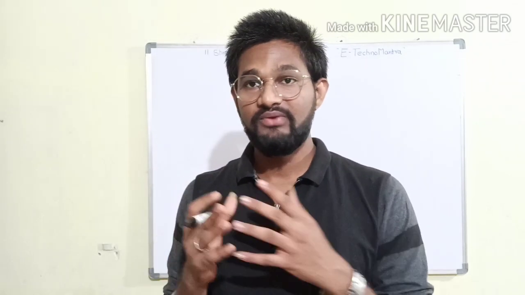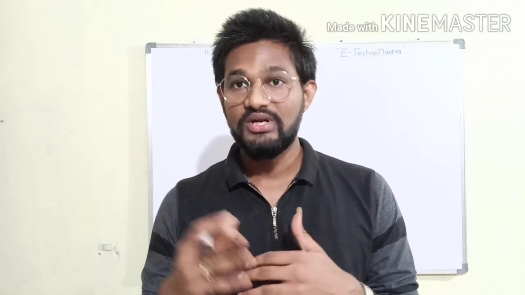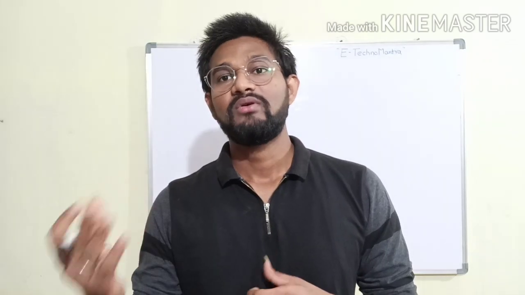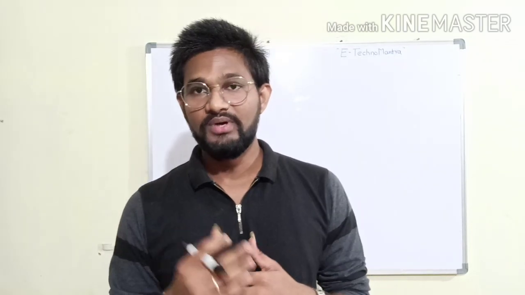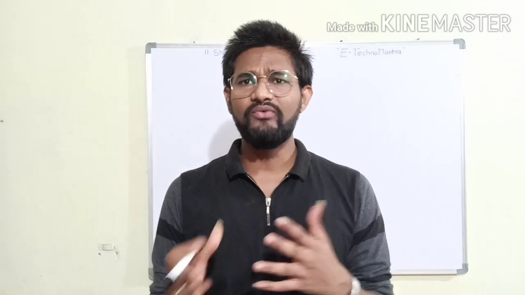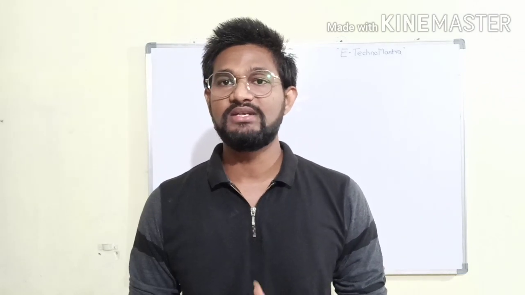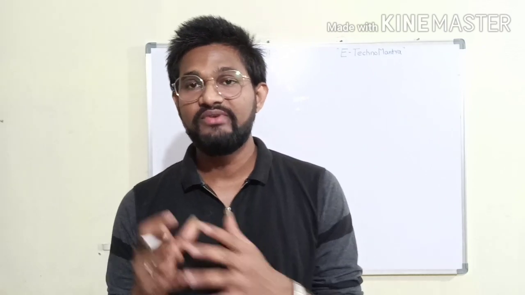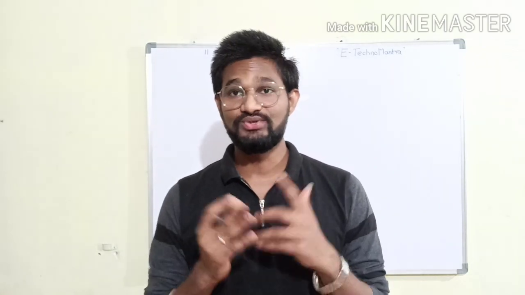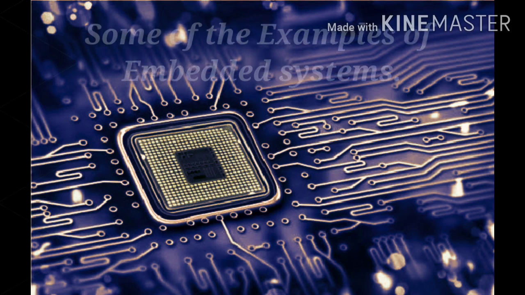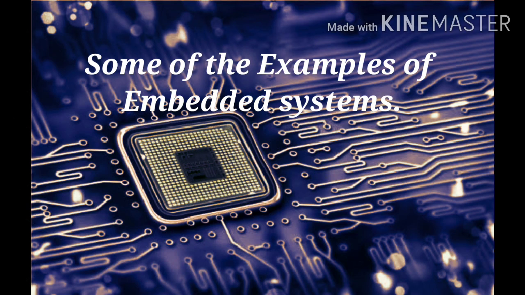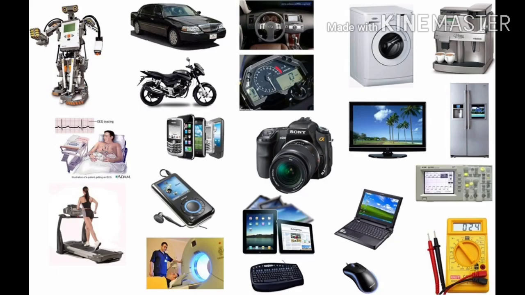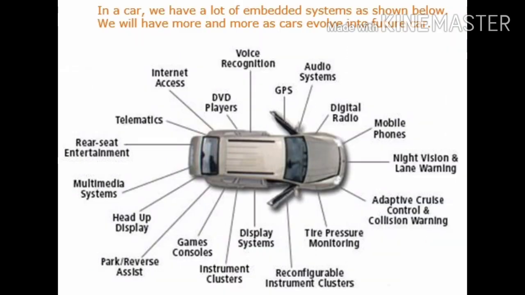One example we say is a washing machine. Another example is a car, AC, your home, TVs, set-top box; everything we design with an embedded system for our comfort. It will provide comfort for humans. That's why we need the embedded system. So now I think you are clearer on our second point. Some examples of embedded systems are camera, TV, laptop, mobile phone, car, and many functionalities in a car are embedded system dependent.